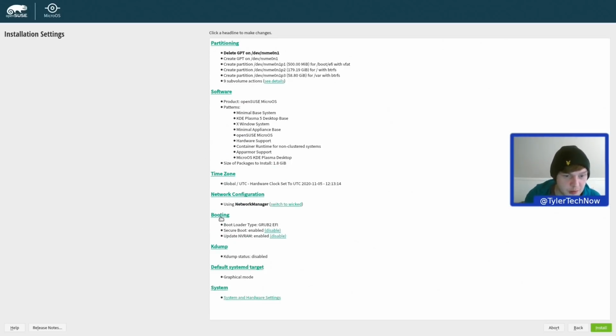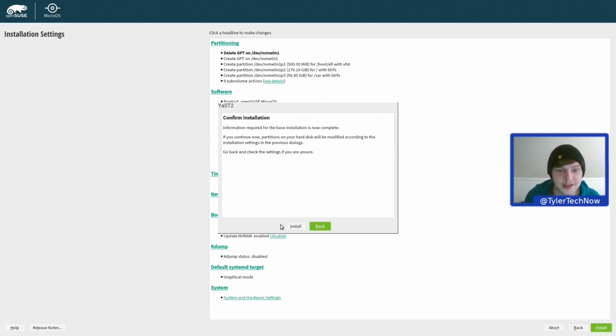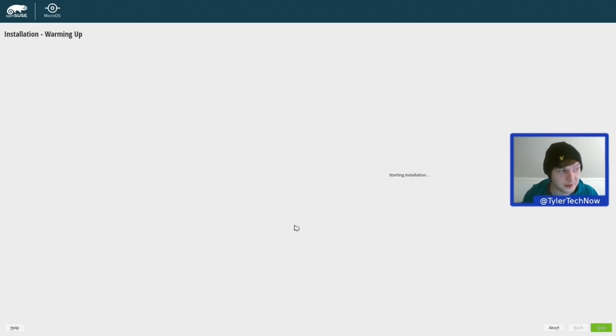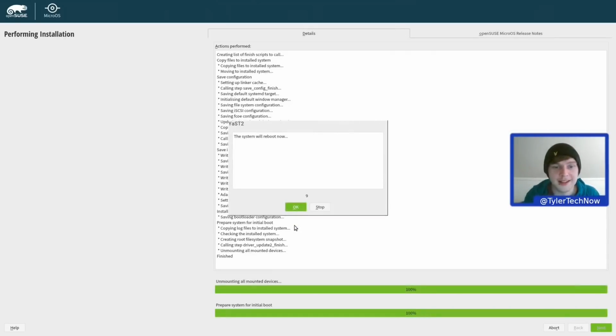Okay, is there anything else we might want to change here? No. Right, so what we're going to do now is install this to disk, and I am going to time it just because this is a lot smaller than the standard openSUSE ISOs, and I'm quite intrigued to see how much faster the install is. So stopwatch has started, and I'll be back in just a moment. Okay, so the installation has completed, and that clocked in at around about 3 minutes and 33 seconds. So with that being said, the system is now going to reboot, and we're going to be planted at our